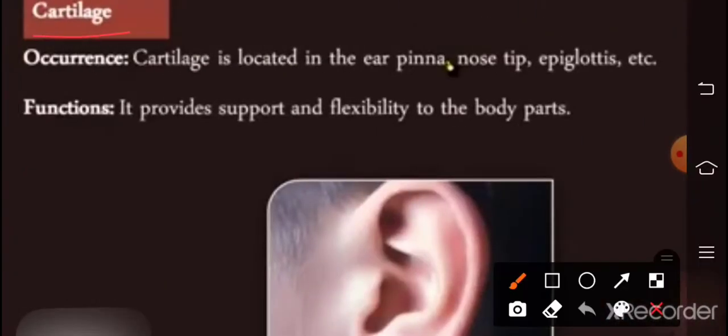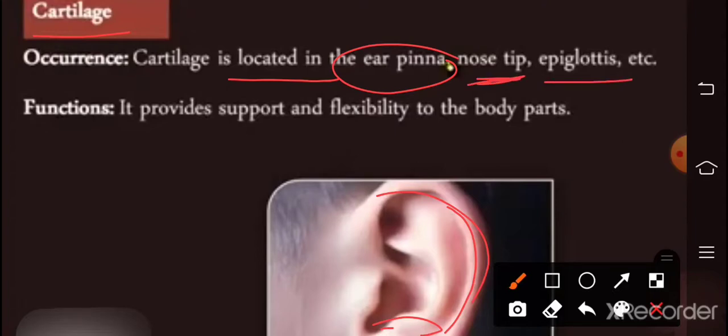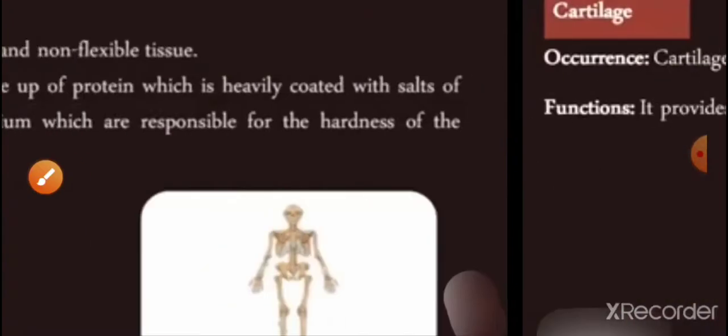Where is cartilage found? Cartilage is located in the ear pinna, which is soft bone also, and in the nose tip and epiglottis. This is where cartilage is found. Functions: it provides support and flexibility to the body parts.